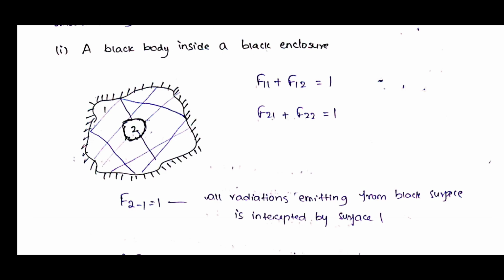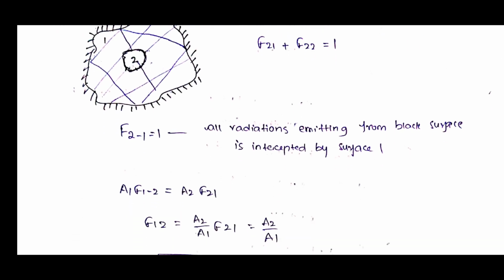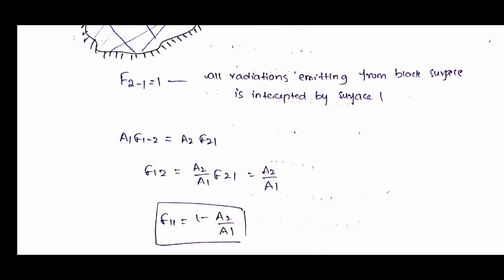F21 will become 1, because surface 1 is an enclosure surface, all the radiations which are leaving surface 2 will be absorbed by surface 1. That means there is a maximum value. Complete absorbability is nothing but 1, so F21 is equal to 1. Again apply the reciprocity theorem, A1 F12 is equal to A2 F21. So we can write F12 equal to A2 by A1 into F21, but we know that F21 is equal to 1. So F12 is equal to A2 by A1.